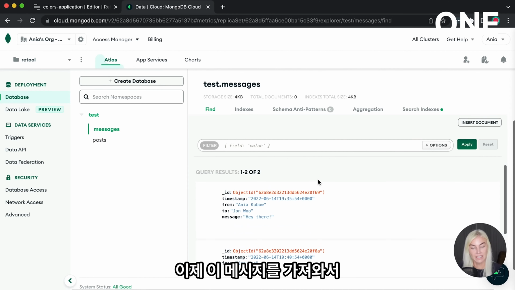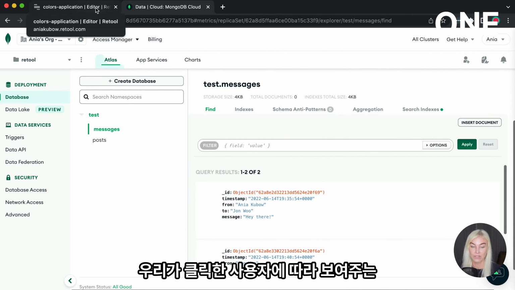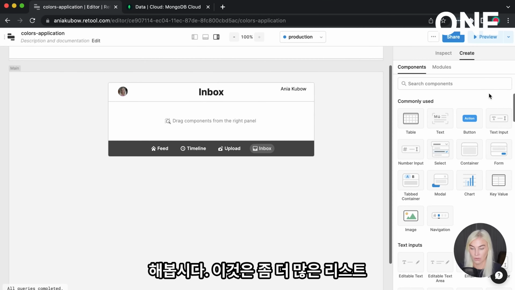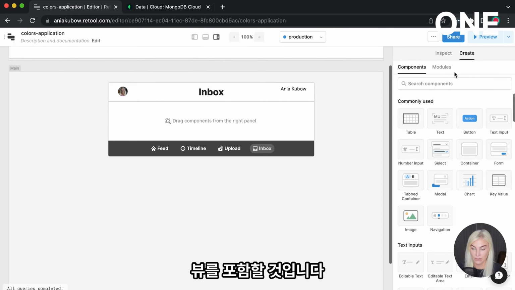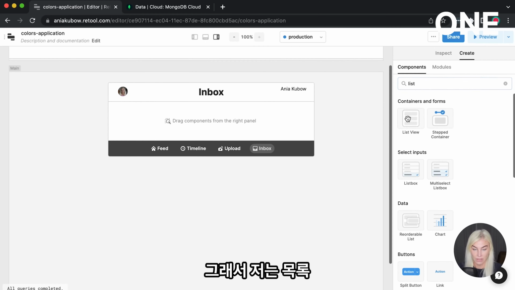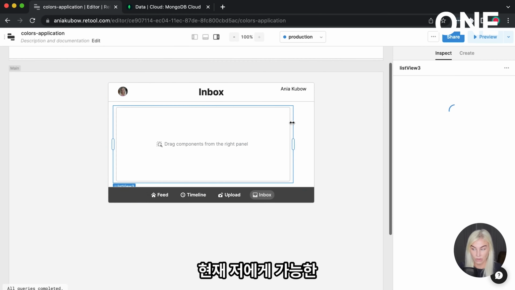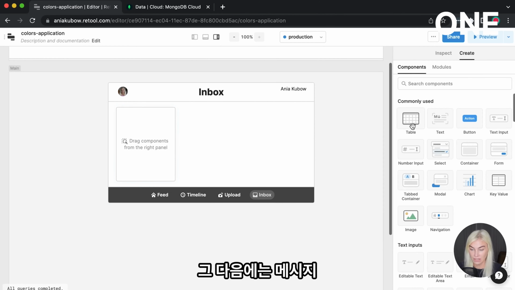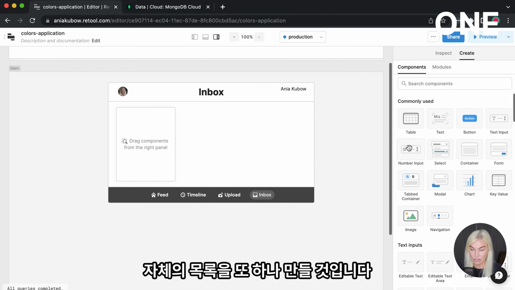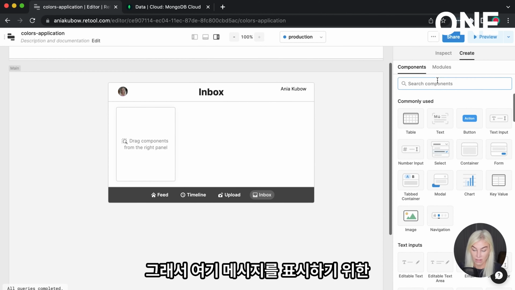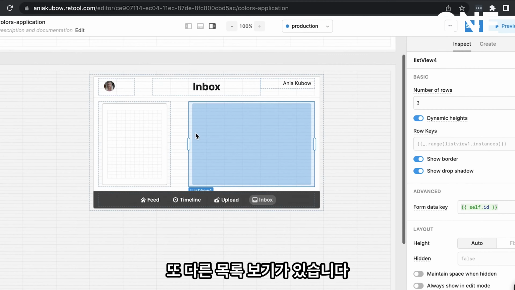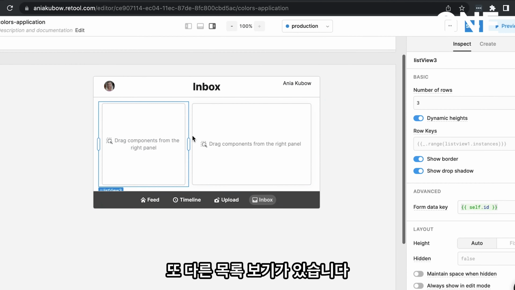Now let's get to getting these messages and showing them based on the user that we click. So this is going to be quite cool. Let's do it. This is going to involve some more list views. So I'm going to get a list view, and on the left, I'm just going to show my users that are available to me. At the moment, it's just going to be me and John Woo. And then we're going to have another list, this time of the messages themselves. So another list view just over here to display the messages. Okay, great.